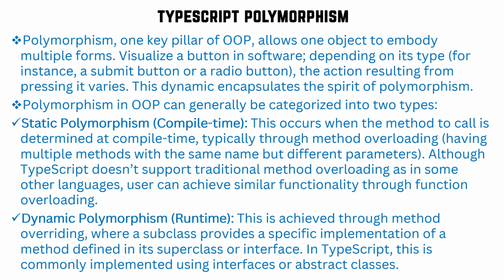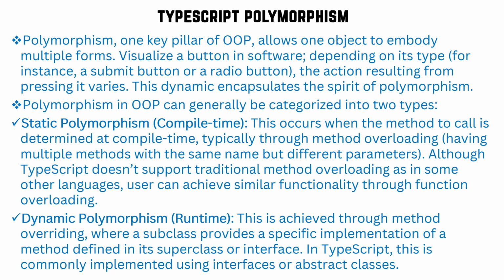So polymorphism is one of the key pillars of OOP, which allows one object to embody multiple forms. Visualize a button in software: depending on its type, for instance a submit button or a radio button, the action resulting from pressing it varies. In the case of a submit button, you click on it to submit. In the case of a radio button, you select the options one by one. This dynamic encapsulates the spirit of polymorphism.